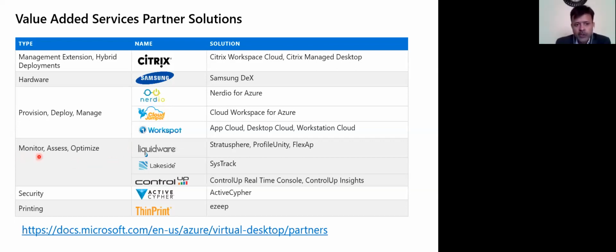Then you can do monitoring, assessment, and optimization using these different partner solutions. You can read about all these solutions here. I have given the link here, or you can Google it. If you want additional security, there is an Active Cypher solution available. And if you want a different printing solution, there is ThinPrint, which will work with your WVD environment.